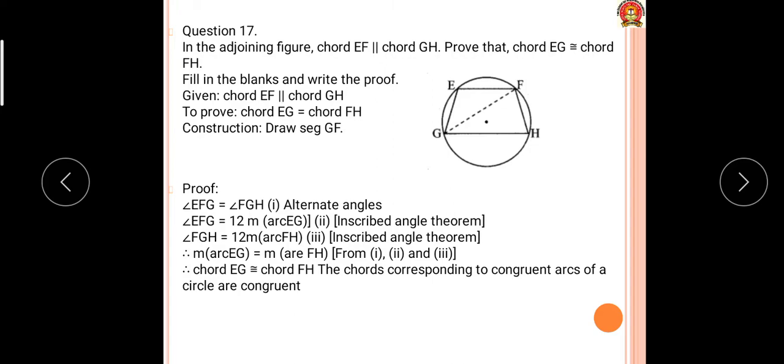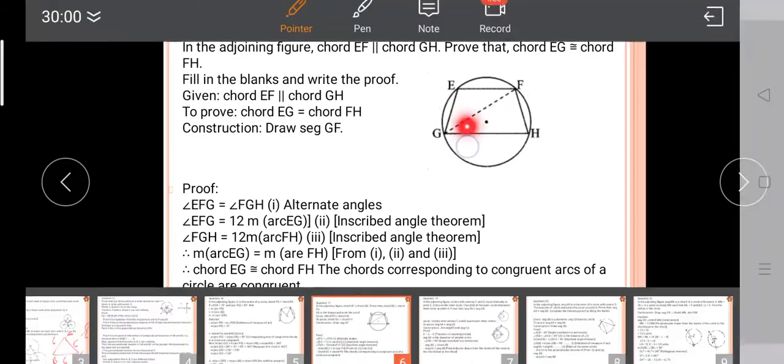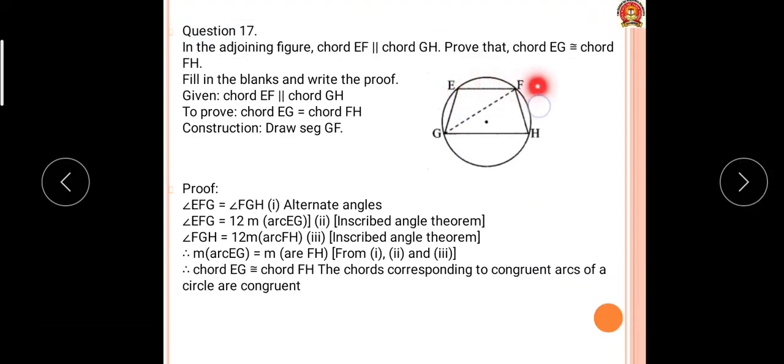Now this is by the triangle concept. By the circle concept, how can we say that? We can say that angle EFG is equal to angle FGH. They are alternate interior angles when two lines are parallel and FG is a transversal. Now this angle is an inscribed angle, it is inscribed in the arc EG, and this is also an inscribed angle because it is formed on the circle.